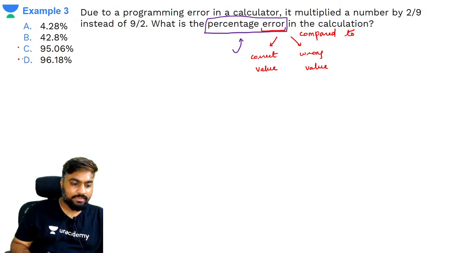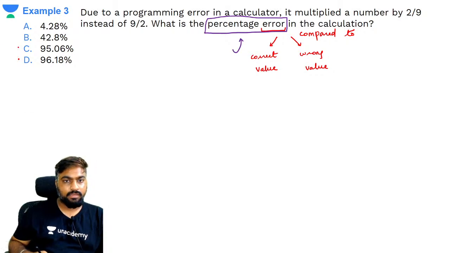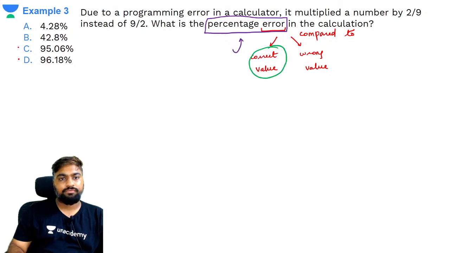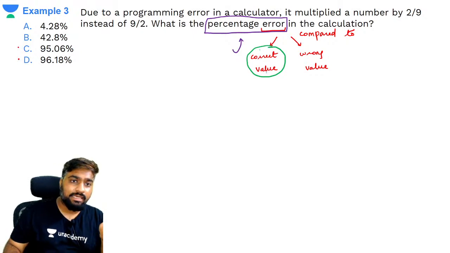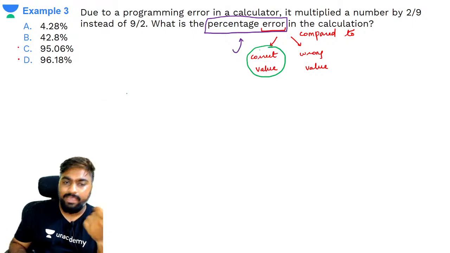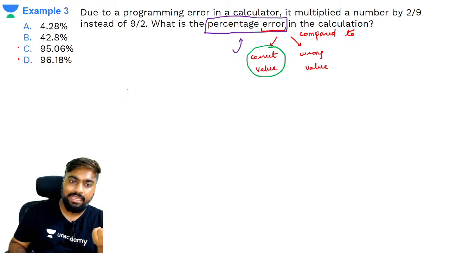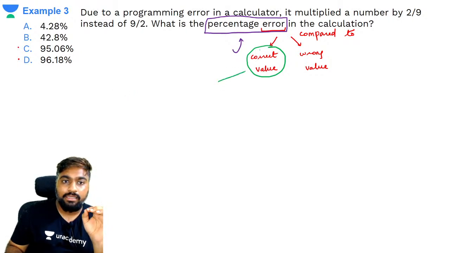95.06, 96.18. Guys, listen to this. Error is always compared to the correct value. क्यों? क्योंकि हमें कैसे पता कि कुछ गलत कर रहे हैं अपन? How do we know we are making a mistake? How do we know that we are making an error? Only by looking at the correct value.